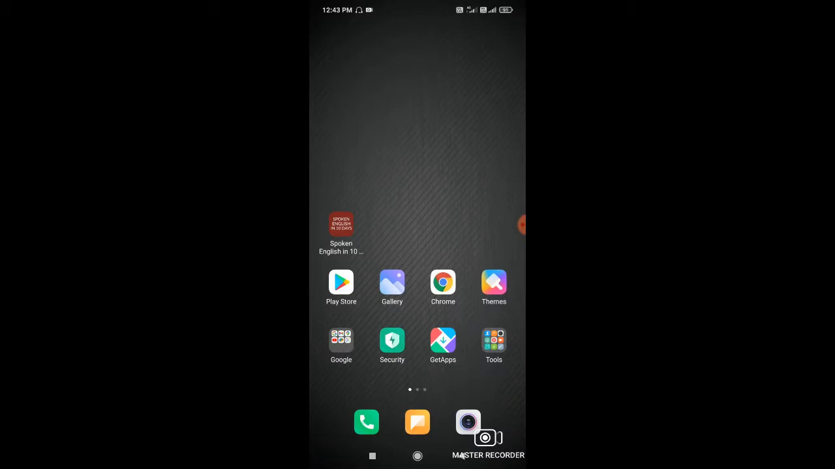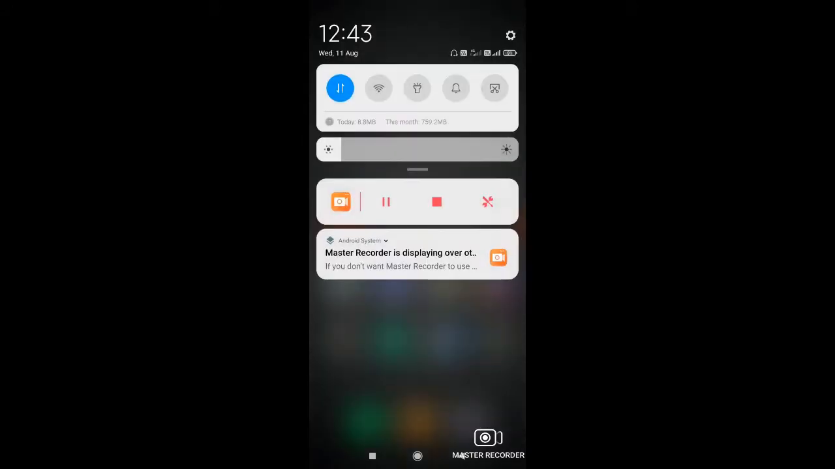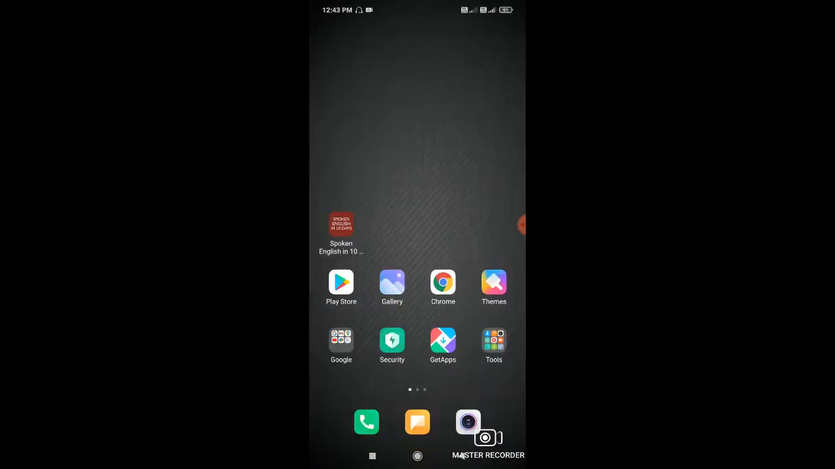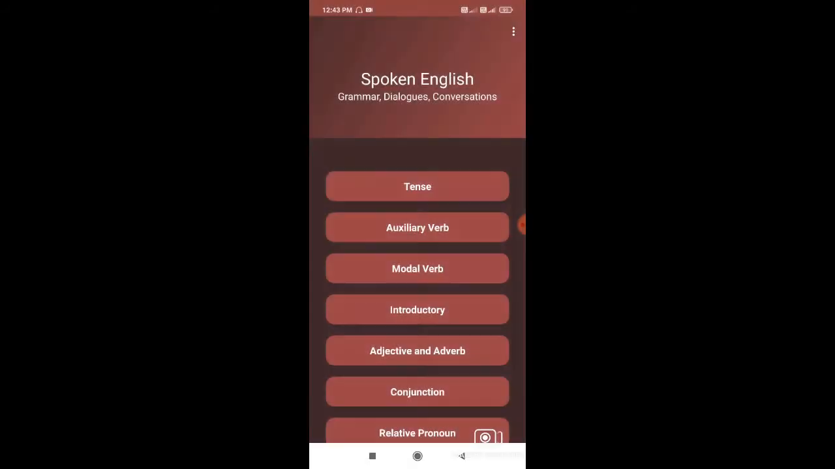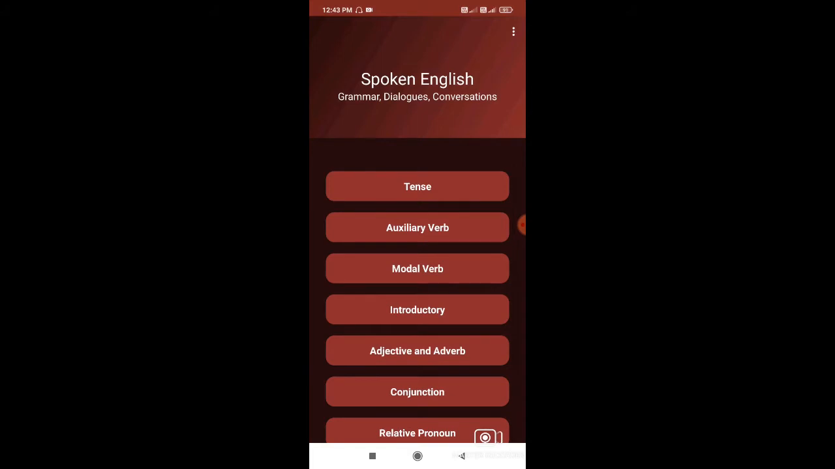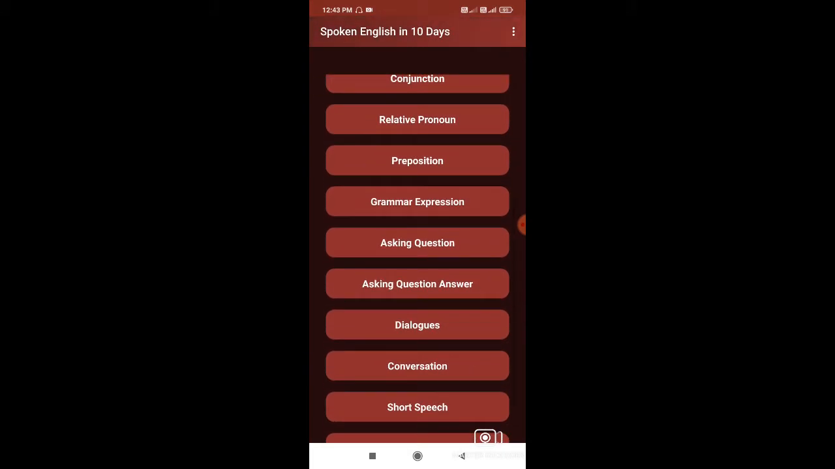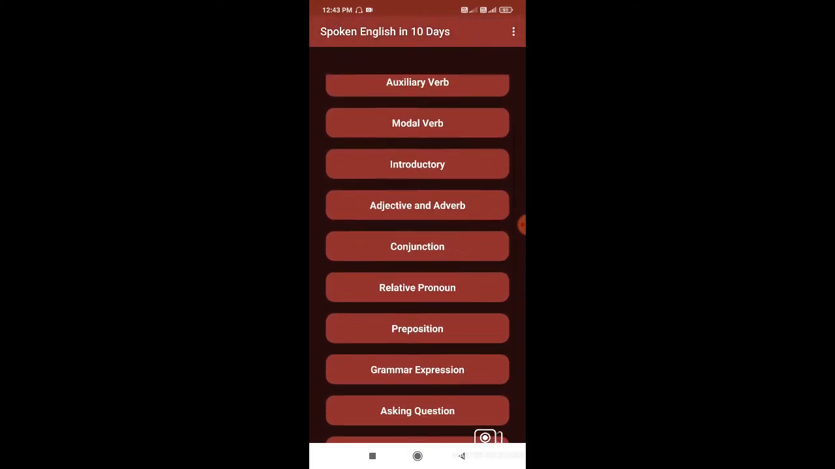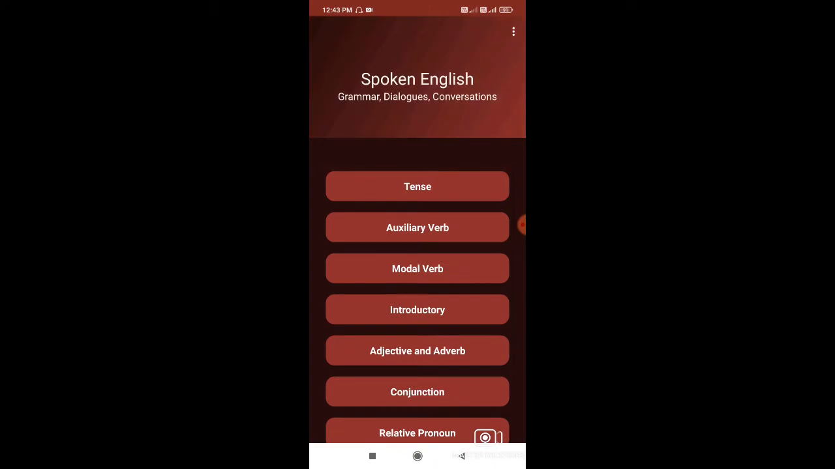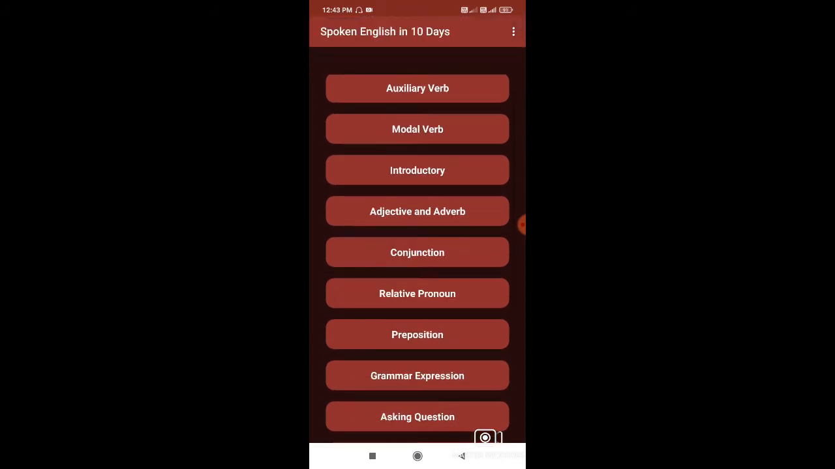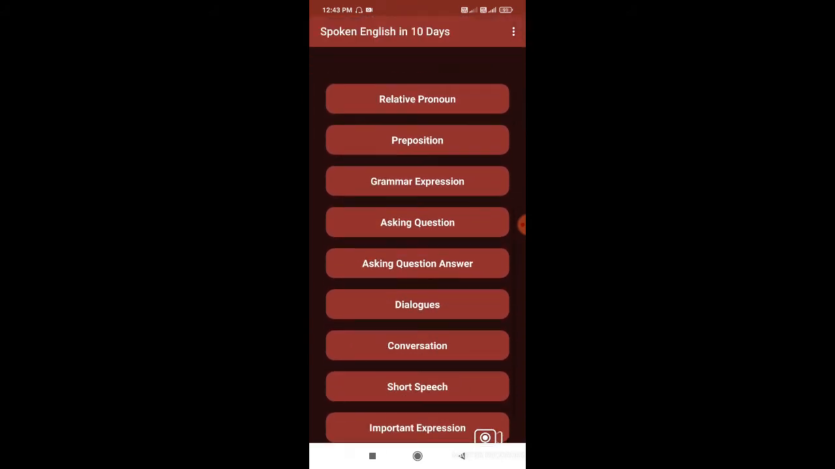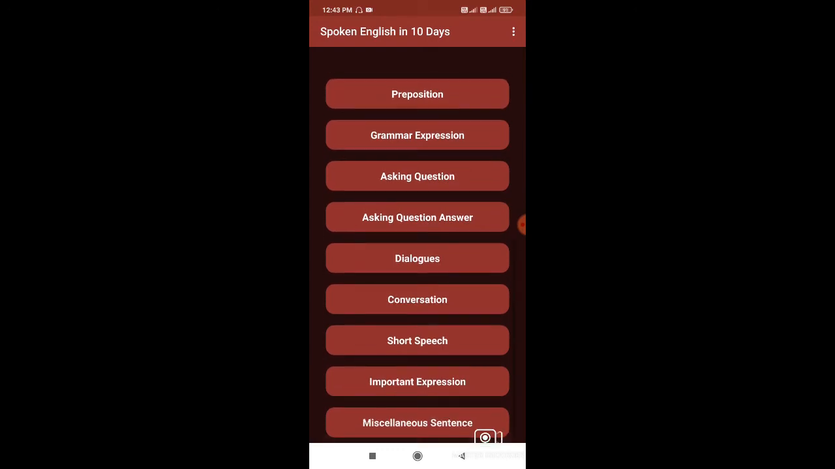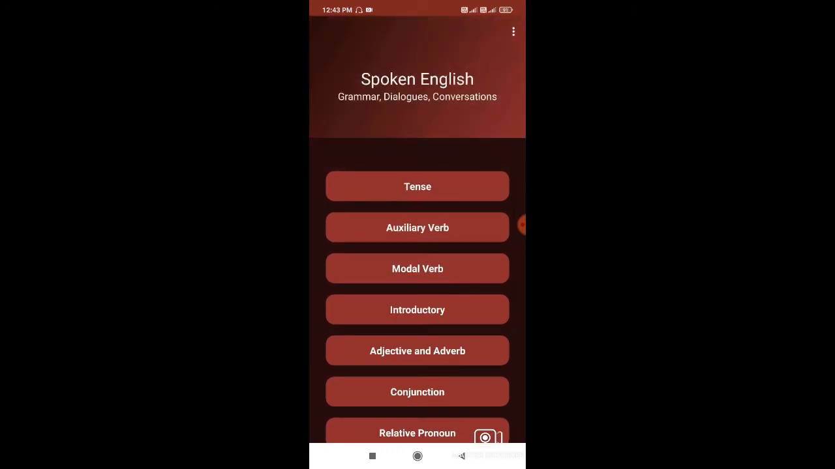So let's access its content. I'll just switch off my internet connection. The first thing is its interface. Its interface is very clean. It hasn't any messy part and it has a lot of sections like tense, auxiliary verb, introductory, conjunction, preposition, asking questions, conversation.